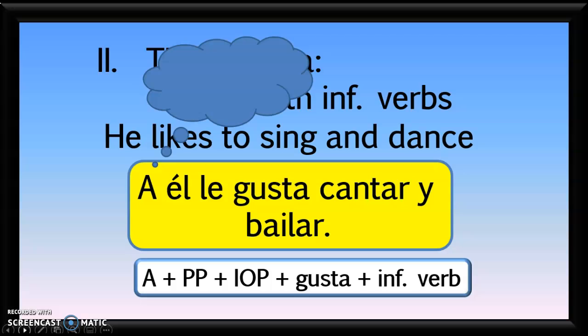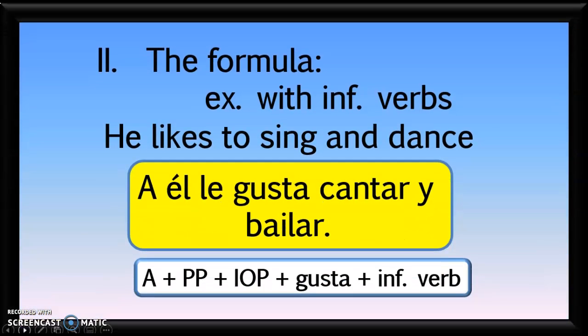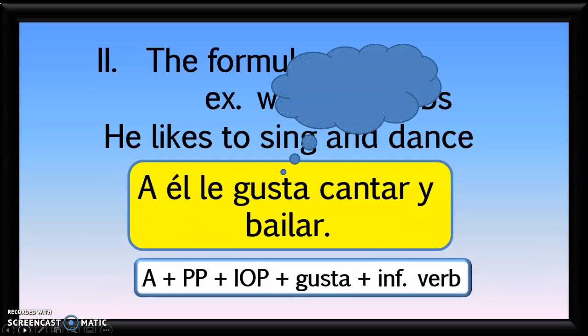Just a couple of notes here. In this phrase, a él, did you notice that those two words do not contract? When a is followed by él and él has an accent mark on it, that means he or him, and you do not contract that. So here's another thing to note. Gusta is in the same form whether you use a single verb or several verbs. Even if you used 100 verbs, it would still be in the singular form, gusta.